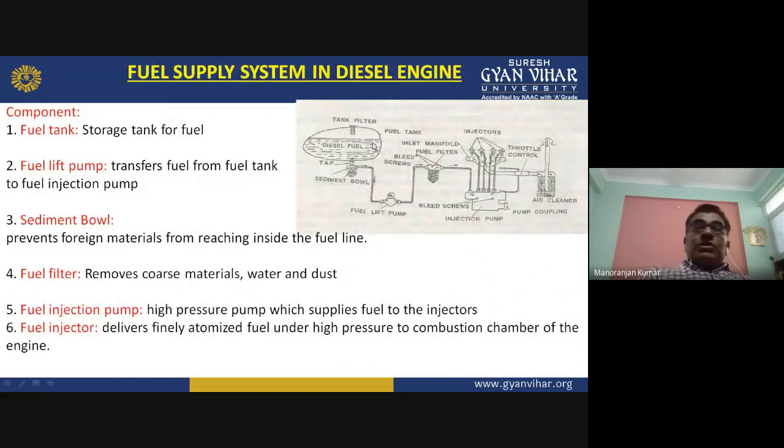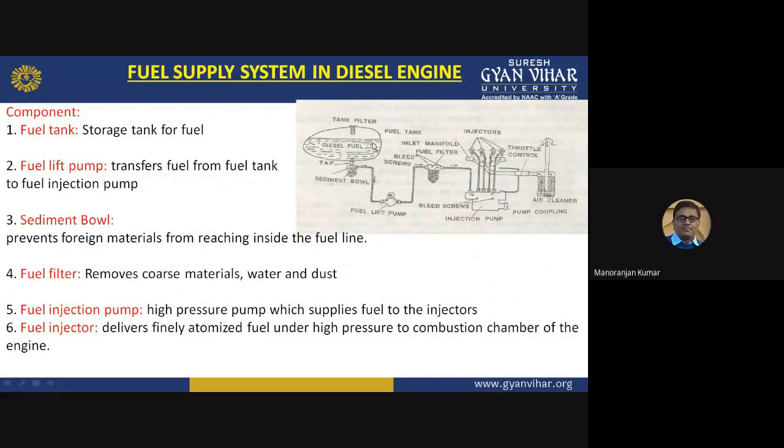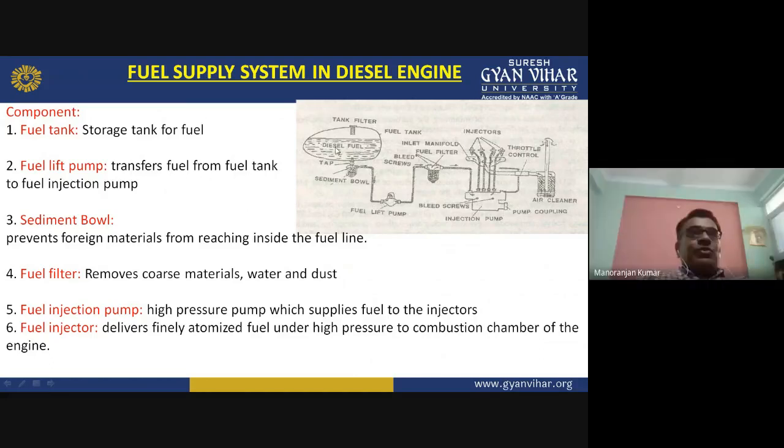Okay, so what are the different components there? Let us see. The first component is the fuel tank, this one. This is the storage tank for the fuel. After that, the fuel lift pump, this one. The use of this fuel lift pump is to transfer the fuel from the fuel tank to the fuel injection pump.